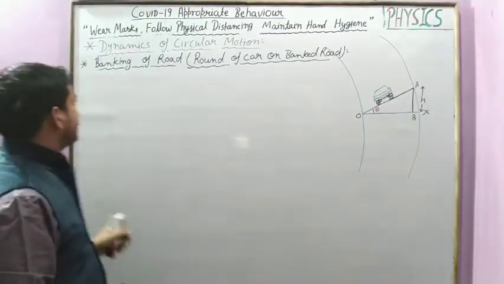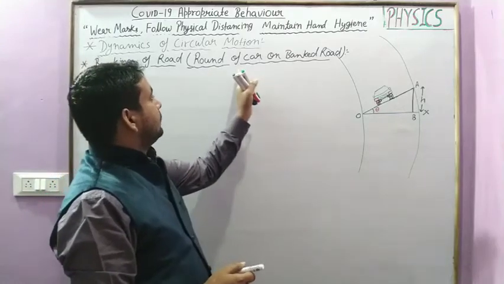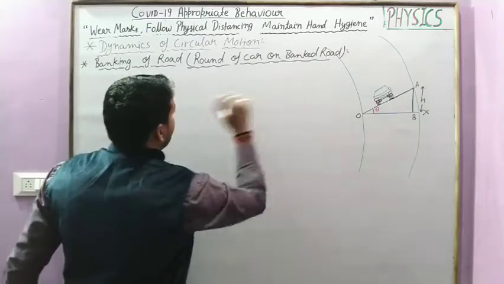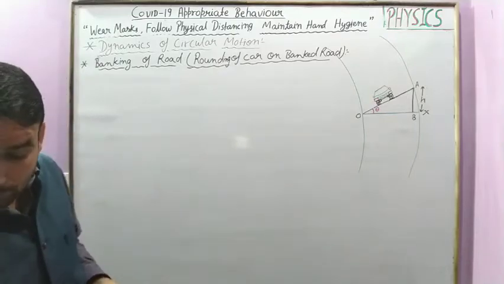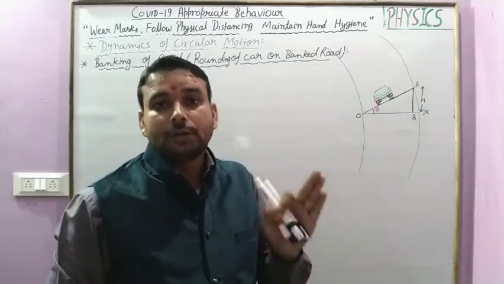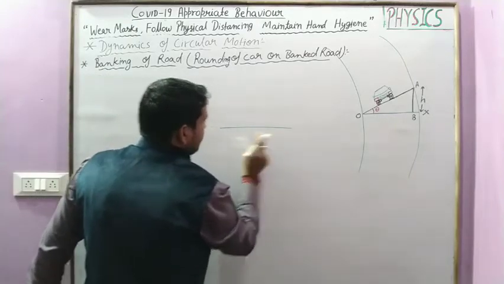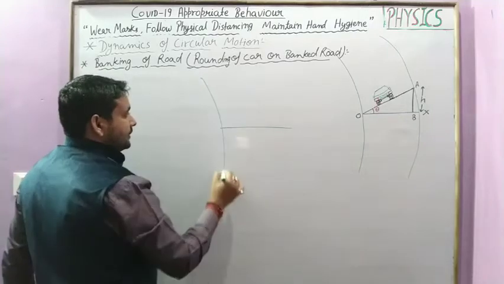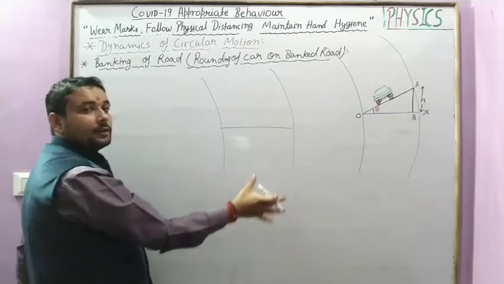Okay students, next is banking of road, or rounding of a car on a banked road. First, we just understood what is banking. Suppose we have a level road and this level road has a curve. You have to take a turn.